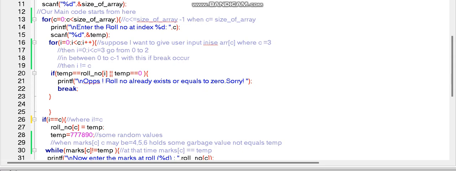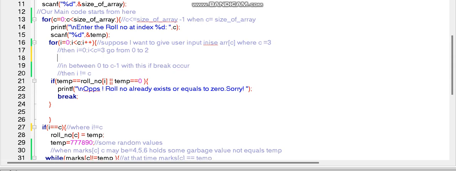When it is index 1, it will check for that 0. If 3, it will check for that 0 to 2. Okay, then it will go up to 0 to 2. If 1, then check 0.